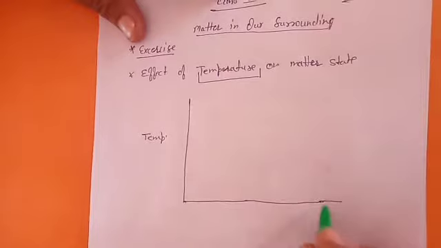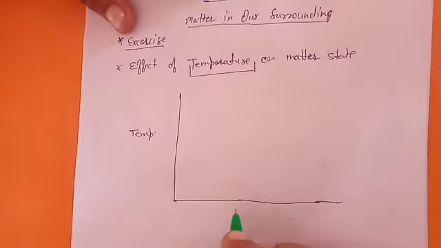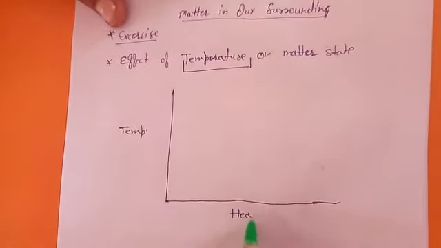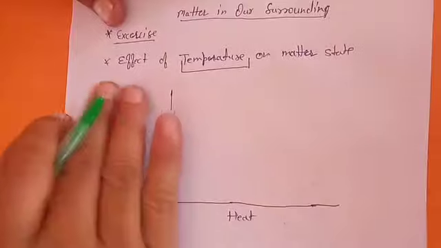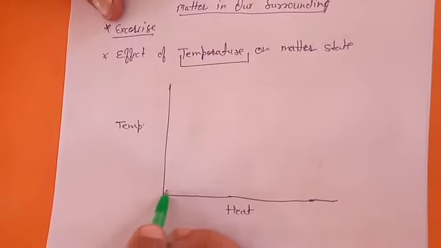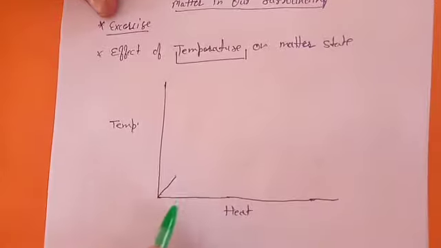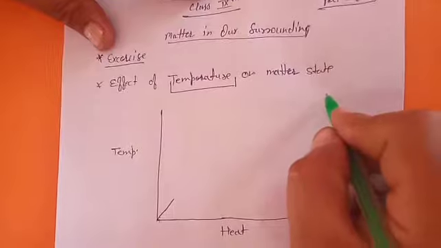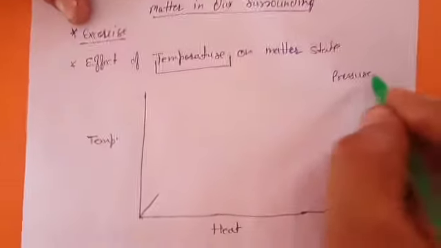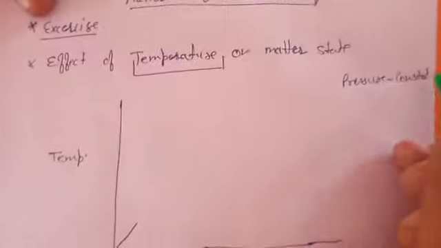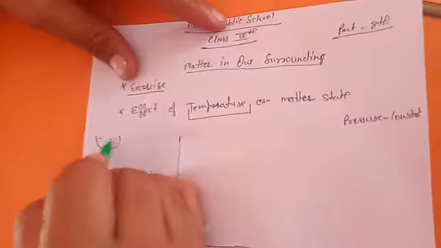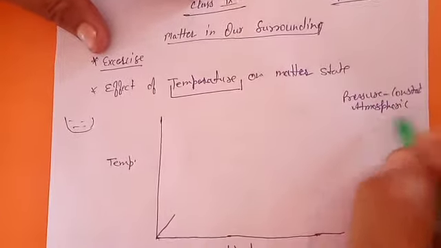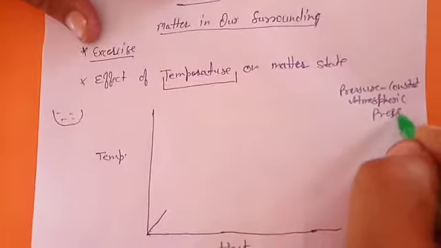And here we are showing heat, that how much heat you give to someone, the temperature will rise. So the graph will move in this direction. You are giving heat and the temperature of the body is rising. In the whole process the pressure is constant. Suppose we are boiling water in an open bowl. Okay, so what is the pressure? Atmospheric pressure, which is constant. Okay.